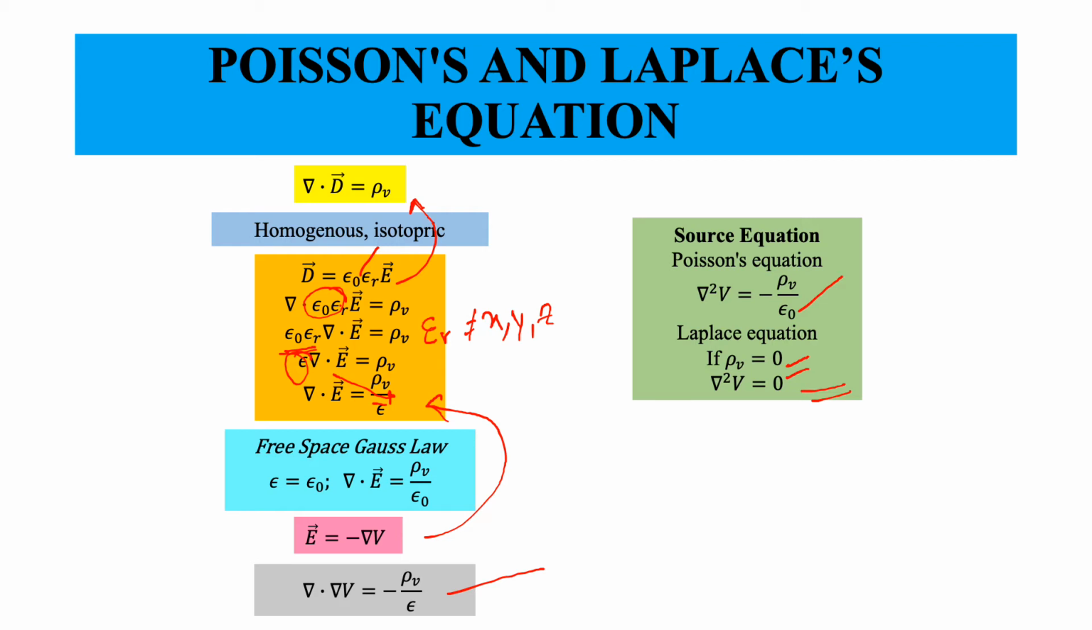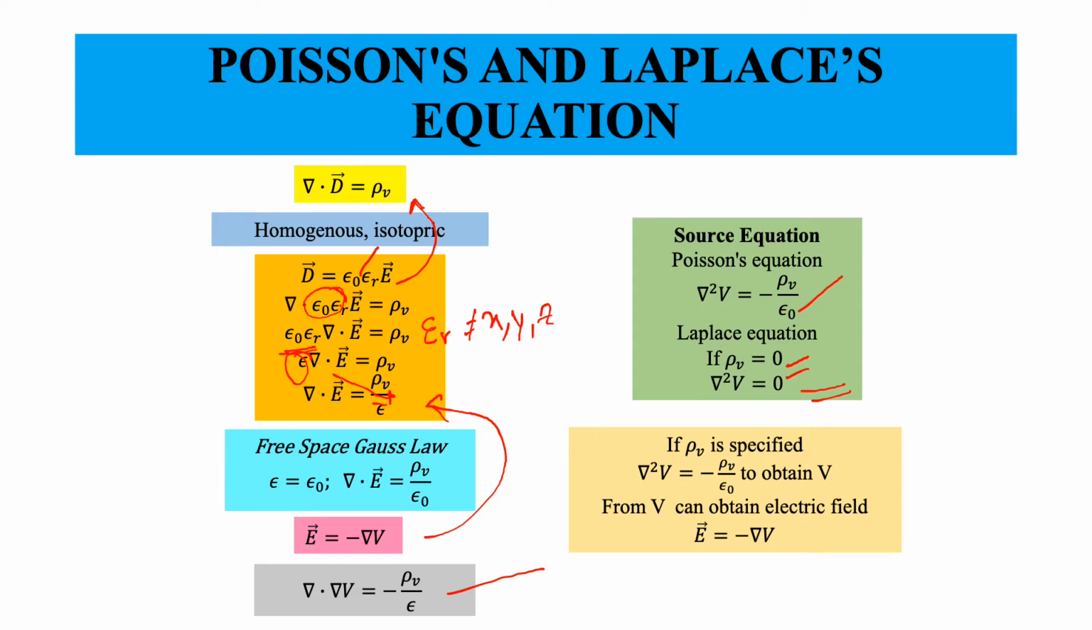And of course charge density is 0. If charge density is 0, you can use this equation to obtain the potential V everywhere in the space. Now from V, by applying the del operator, I can obtain the electric field. So I can obtain electric field from V, and in this process you can realize that the source for electric field is actually a charge distribution.